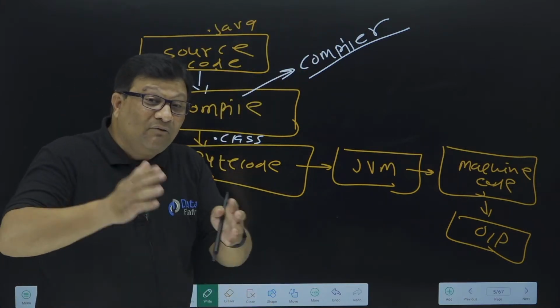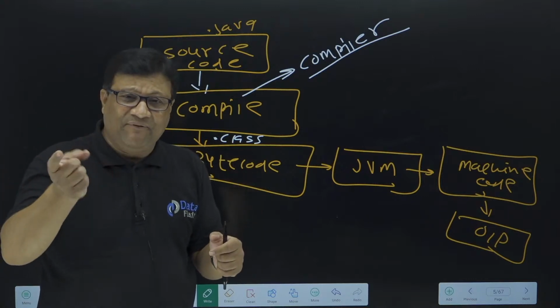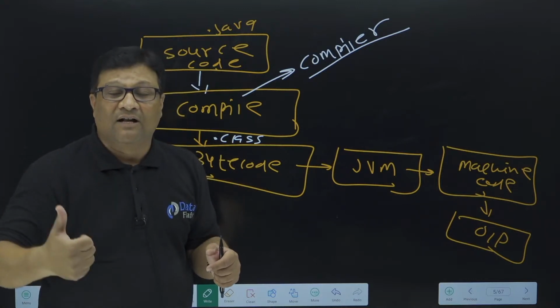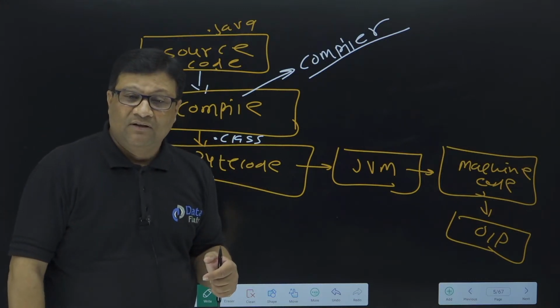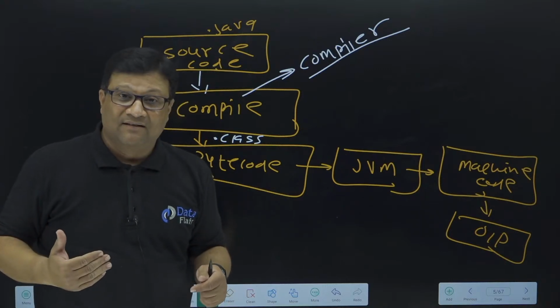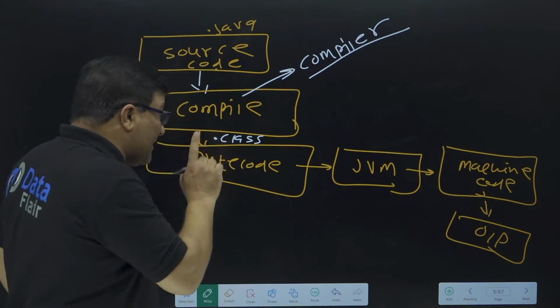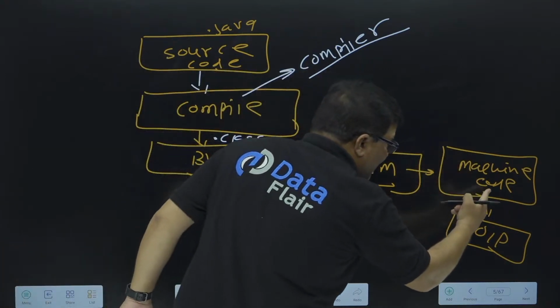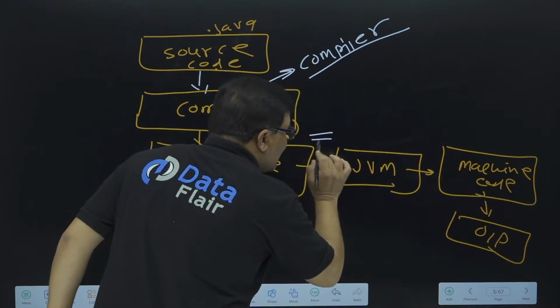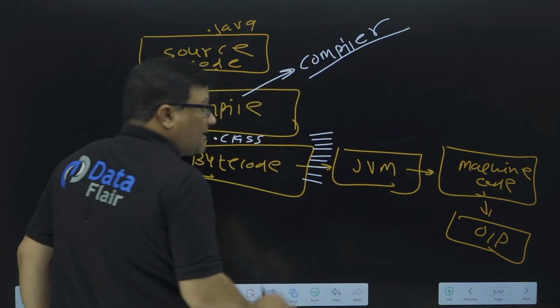So the compiler always checks each and every line. If it finds any single error, it will not convert this source code into bytecode. This is called page wise compilation. But when this bytecode is converted into machine code, it is a line by line translation. It is a line by line translation, right?